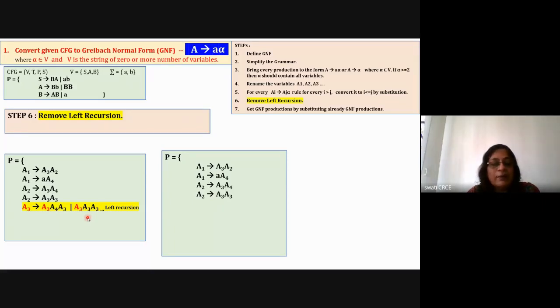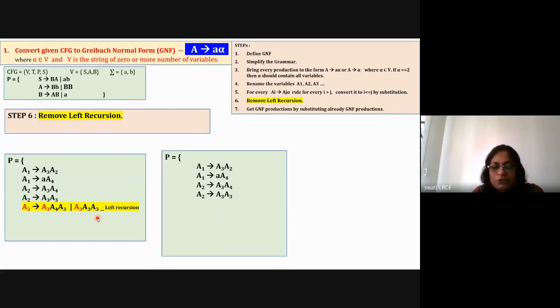Creating the parser for a left recursive grammar is a tough job. So that's why, whenever we are doing the normalization or simplification, or converting grammar into another format, or designing the grammar, make sure that you are not using left recursion. So here the left recursion is there, remove the left recursion. I've told you to use a small trick for left recursion.